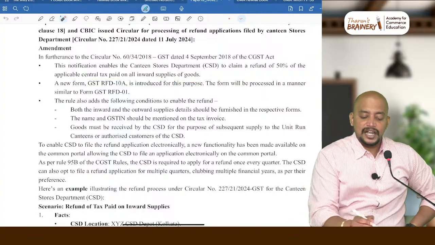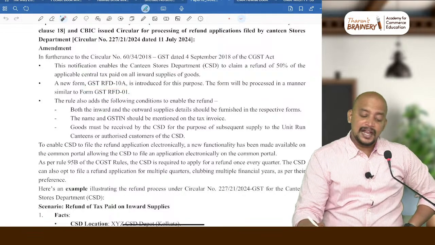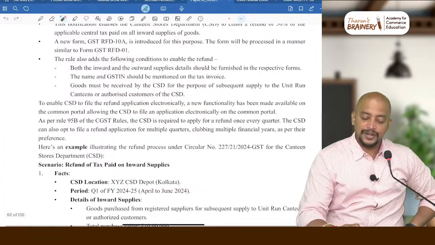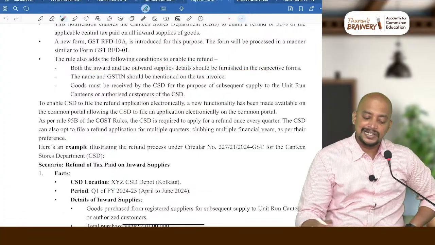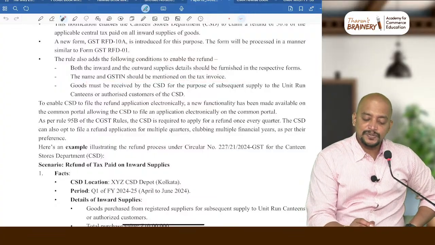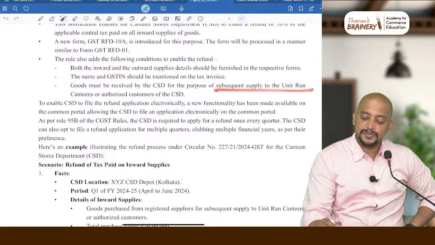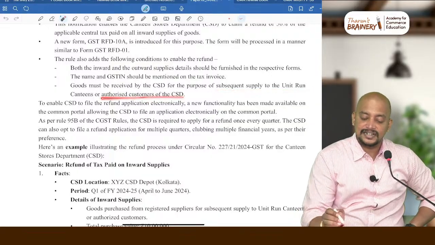And for that, a new form has been made, RFD 10A. And the rule also adds the following conditions: both the inward and outward supply should be furnished, the GSTN should be mentioned on the tax invoice, goods must be received by CSD for the purpose of subsequent supply to unit run canteens or authorized customers.